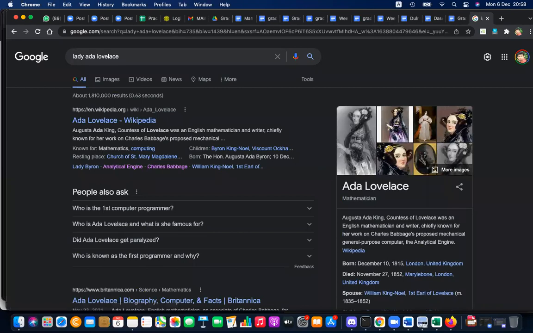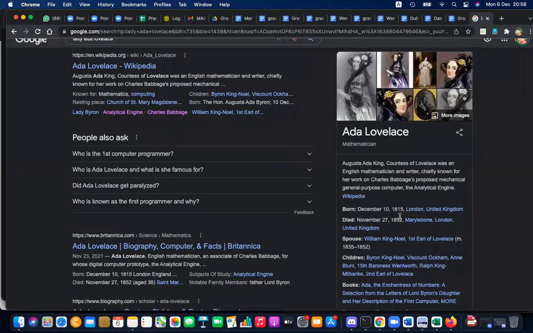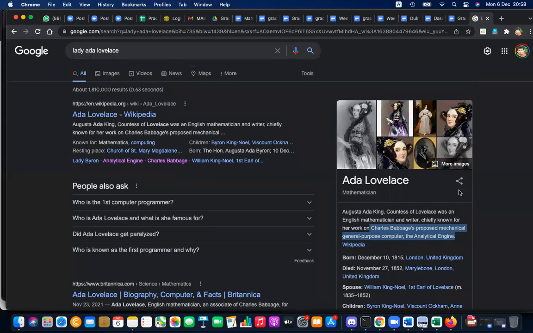So if you don't know, my recommendation, please write it down somewhere, in your notes itself. She is the first programmer and she was born in 1815, again the 18th century. At that time, she developed a program for Babbage's mechanical general purpose computer, the analytical engine.